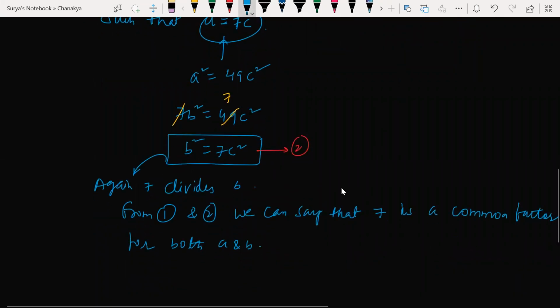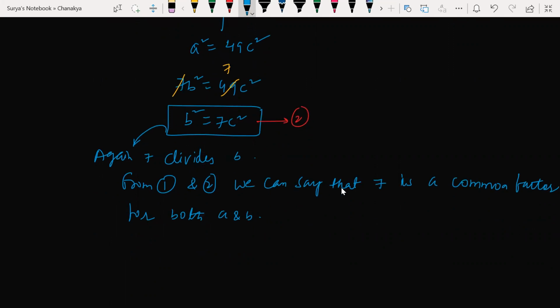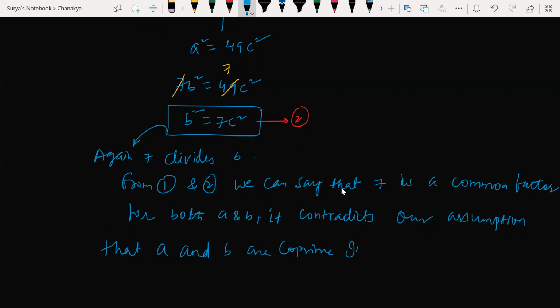Yes, sir. But 7 divides A and B, which contradicts our assumption. Correct? Look at it here, how it contradicts. It contradicts our assumption that A and B are co-prime integers. Co-prime integers, or co-prime numbers, you say.